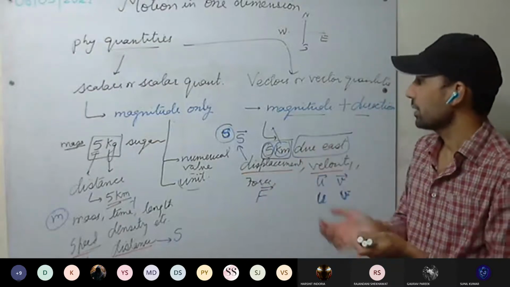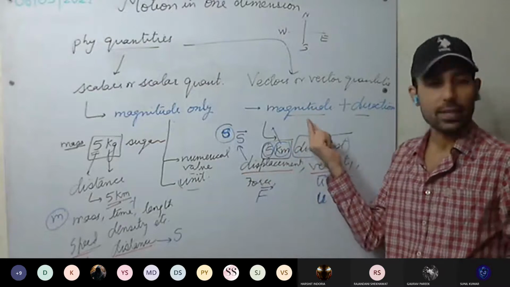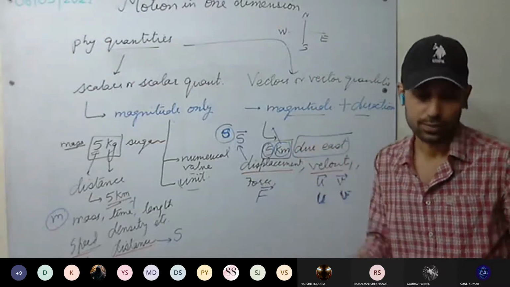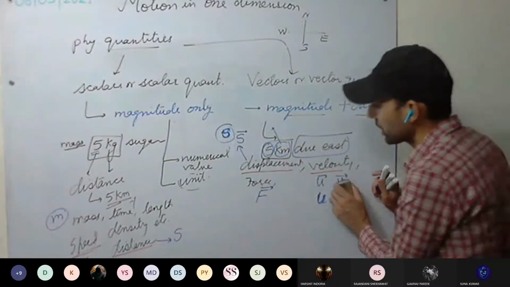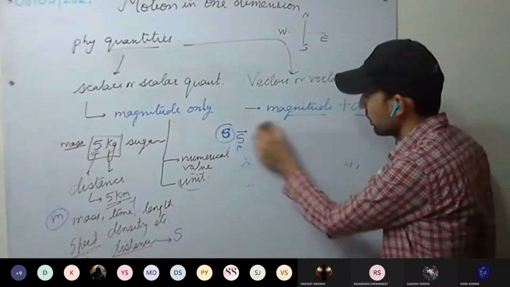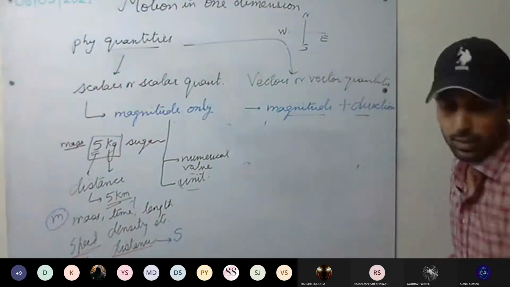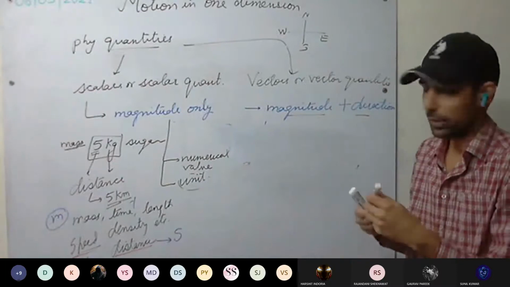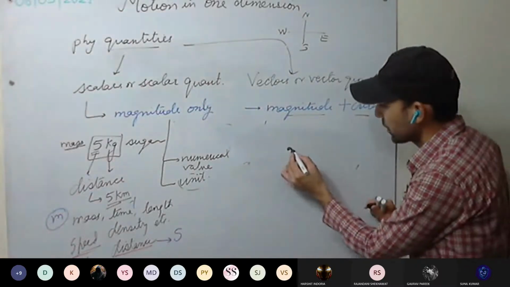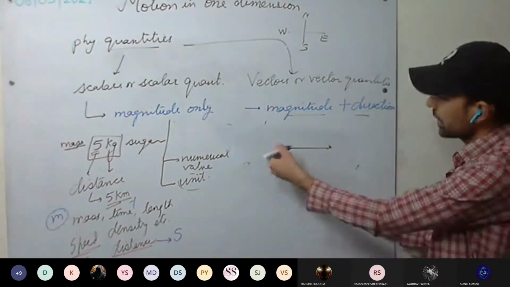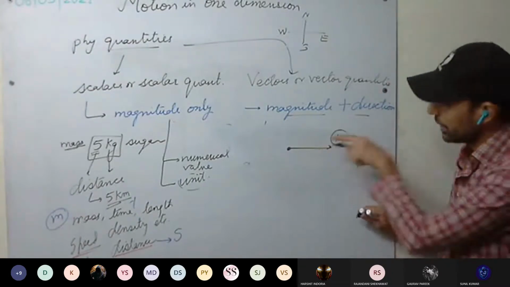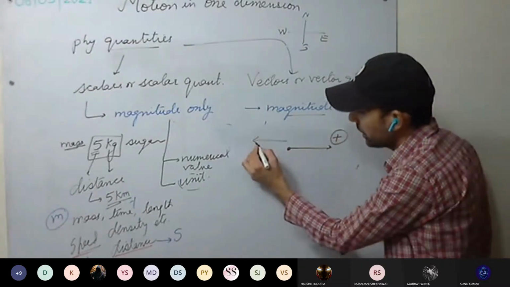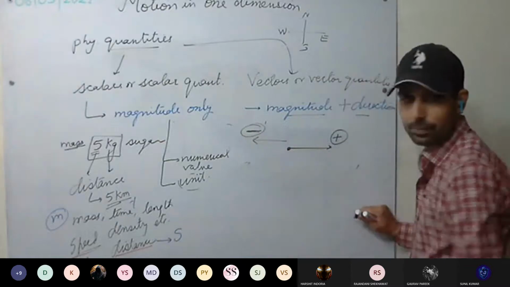Now see here in vectors, magnitude is always positive. Direction can be positive or negative. How? For example, we have a body. It is moving in this direction. This direction we are considering positive direction. It means the opposite direction will be negative direction.